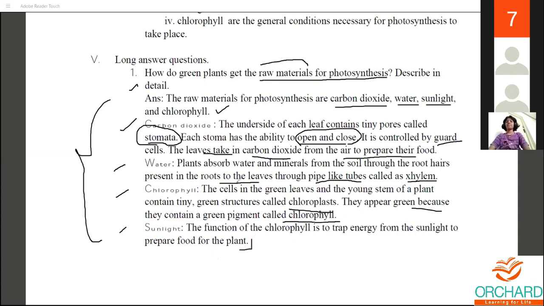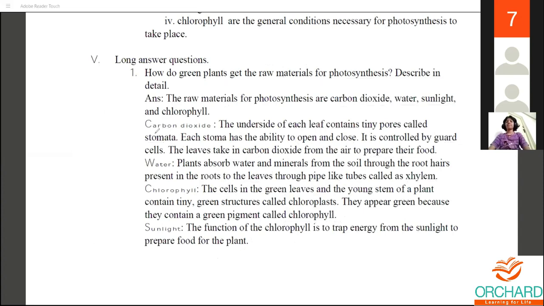So with this, your detailed answer, the first one, gets over. This is what you're writing. You're writing about carbon dioxide, about water, about chlorophyll, and lastly about sunlight. Moving on to the second question.